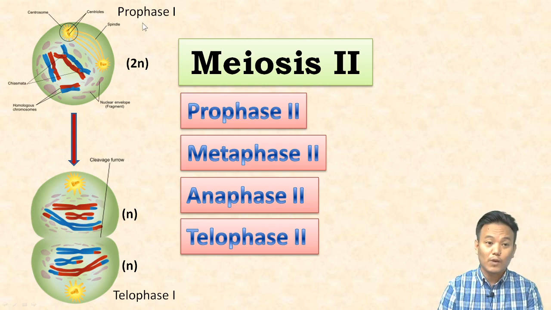In prophase 1 of meiosis 1 we started with the diploid cell. Diploid cell means it contains two sets of chromosomes, one from the father and one from the mother. And by the end of meiosis 1, that is telophase 1, we get two daughter cells with haploid chromosome number. So we get two haploid daughter cells by the end of meiosis 1. Therefore, meiosis 1 is called reductional division.